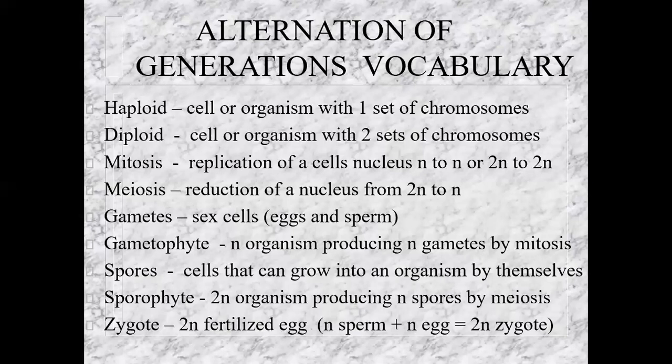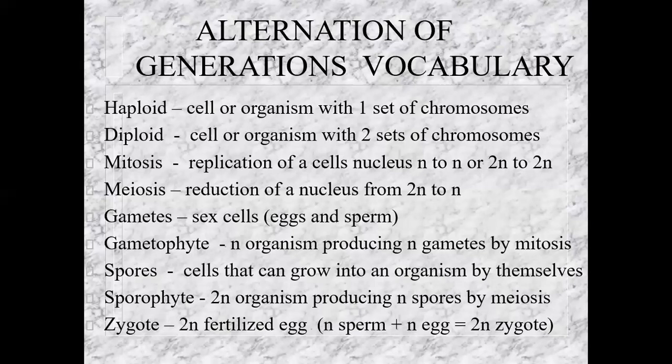Spores, on the other hand, are not gametes. They are cells that can grow into something all by themselves. They don't have to fuse together like gametes do. A sporophyte is a plant-like organism that is diploid, always diploid, and it produces those spores. And it produces the spores in a haploid condition: one set of genes in the spores coming from a two set of genes organism. In order to go from 2N to 1N like that, you need to do it by meiosis. Remember, meiosis is the way that organisms change diploid cells into haploid cells.